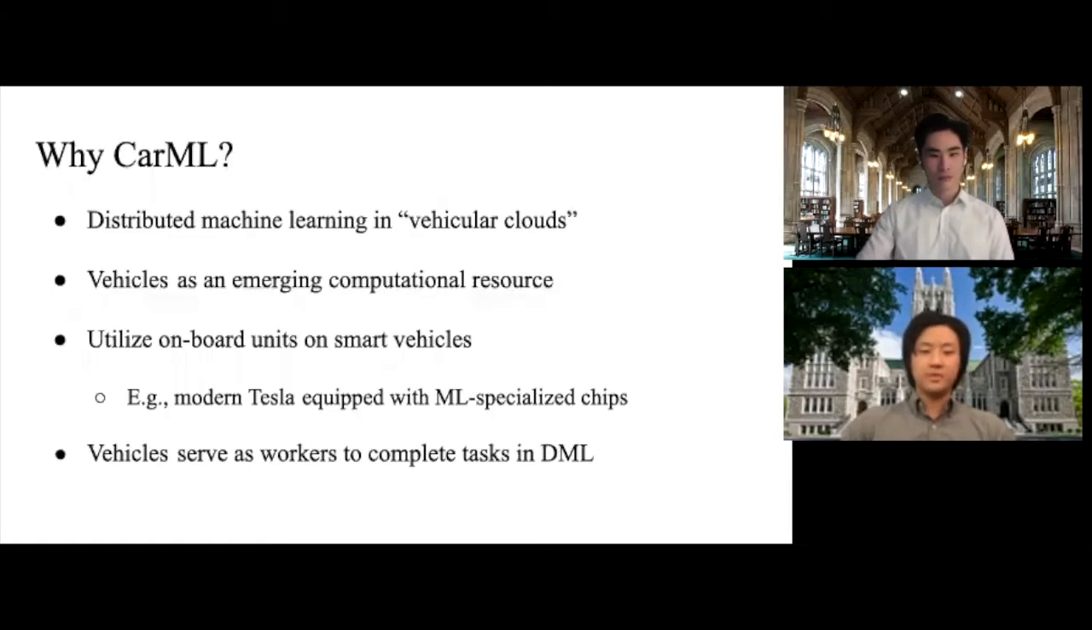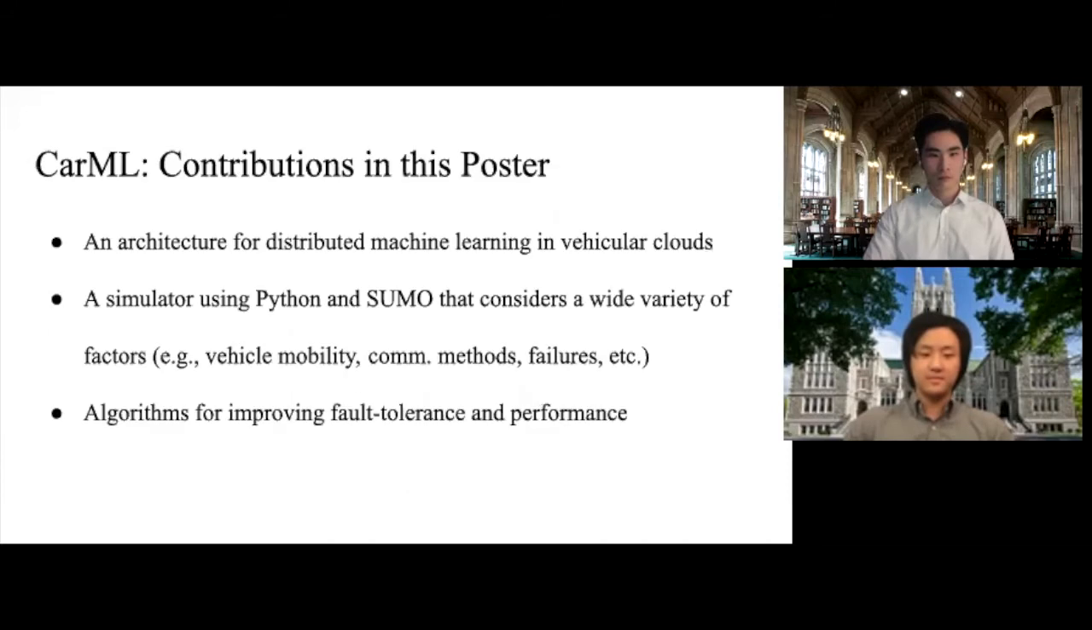So why do we propose the CarML architecture? In CarML, vehicles are used as a new computation resource. Nowadays, many smart vehicles have enough computation power and communication capability to perform training tasks. For example, modern Tesla models are equipped with chips specialized for machine learning and dual computers for backup. So when the onboard computers remain idle, we can utilize this computation power, given the size of the vehicles on the road, to generate tremendous computing power to train on large data sets.